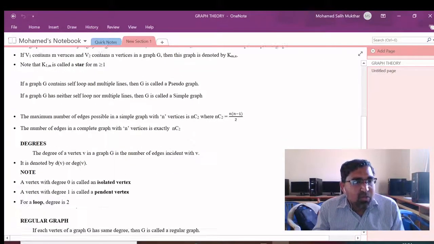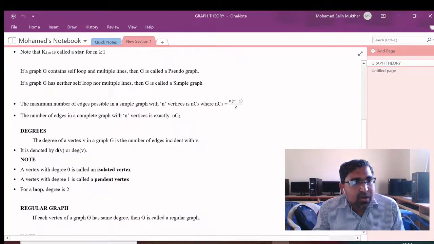So very important, in a simple graph, the maximum number of edges, suppose the graph has n vertices, is only nC2, or n(n-1)/2. Next, in a complete graph, the number of edges will be exactly nC2. That is very important. In a simple graph, maximum nC2 edges, but in a complete graph, exactly nC2.